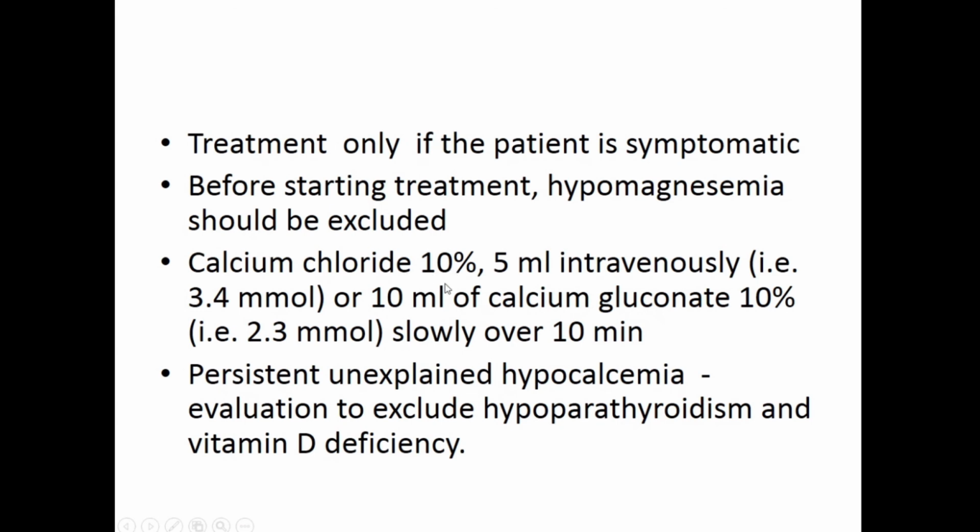Okay. So what do you do for hypocalcemia? You give calcium chloride, 10% solution. You have to always remember it has to be given very, very slowly, because if you give it very fast, it can cause arrhythmia. So it has to be given slowly over 10 minutes. All right. Okay. So this correction we do only in the ICU setting or probably in the ward, but of course, it has to be monitored, because if you're enthusiastic and you give the calcium immediately, it can cause dangerous arrhythmias.